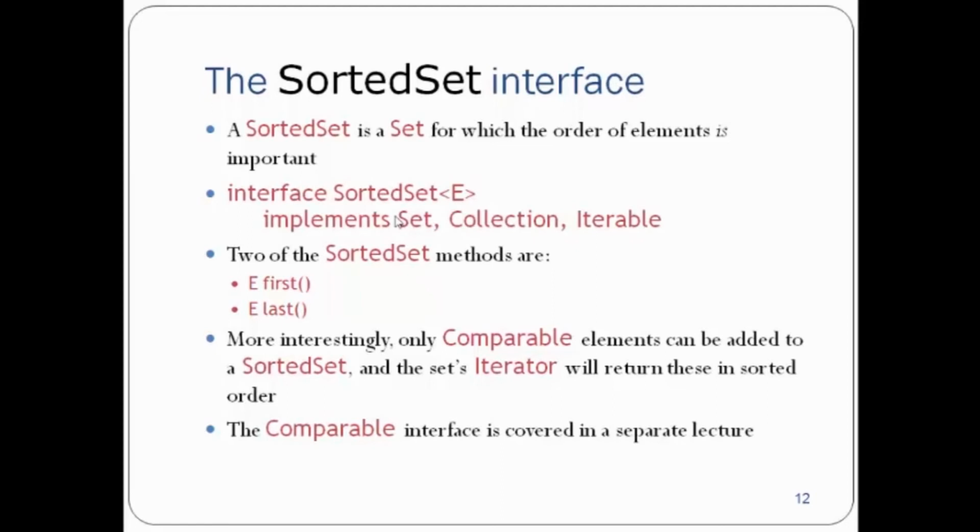Two of the SortedSet methods are first and last. They give you the first entry and the last entry. More interestingly, only Comparable objects can be added to a sorted set, and the set iterator will return them in sorted order. The Comparable interface is covered in a separate lecture.